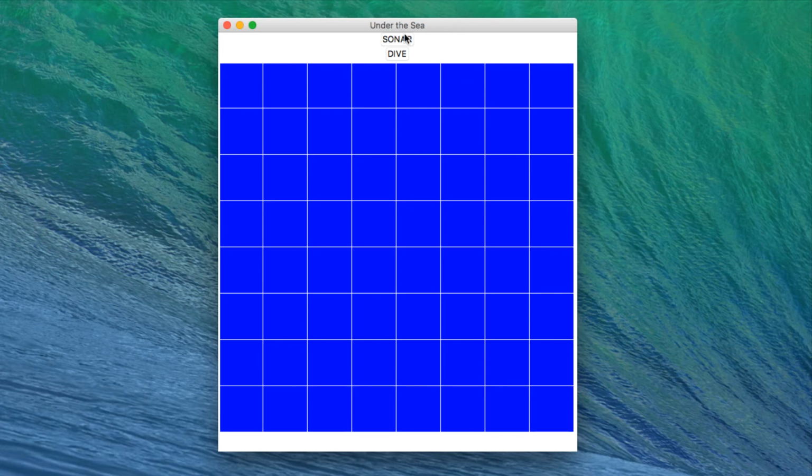After a few sonar readings, the agent has to make a decision as to where to dive for the treasure. So let's start in sonar mode and take a few sonar measurements. A green sonar reading means the treasure is probably far from this location. A yellow sonar reading means the treasure is probably closer, and the red sonar reading means the treasure is probably very close. We need a few measurements here to decide where should we dive.